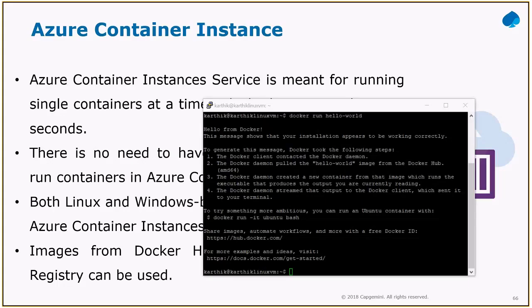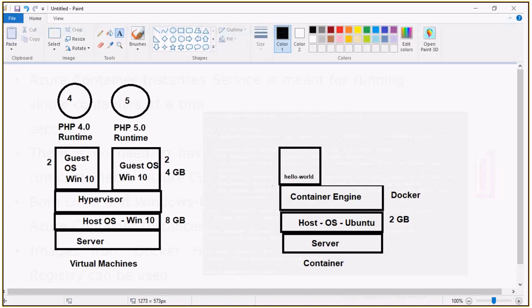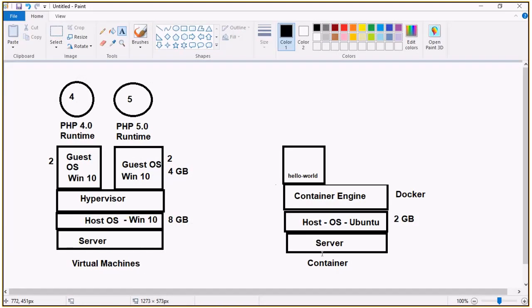So what we have done so far is, we have created a server. On the server, we have the Ubuntu image. On top of the Ubuntu image, we have installed a container engine, that is Docker. Then I pulled one image called Hello World from Docker. It's working perfectly. Great. Okay. Now I'm just going to move to the next level.